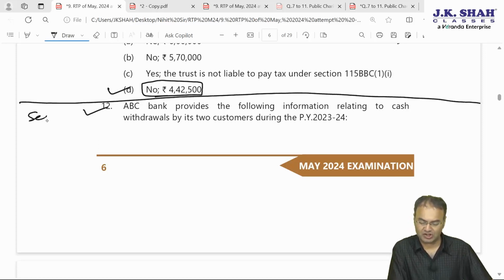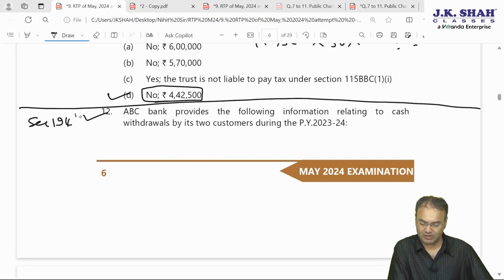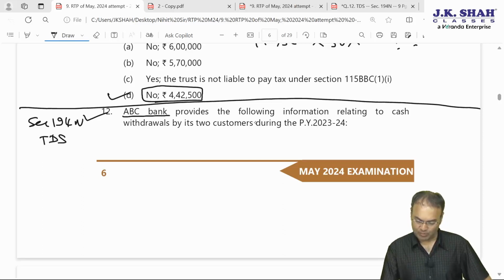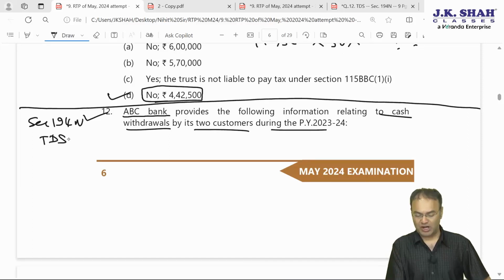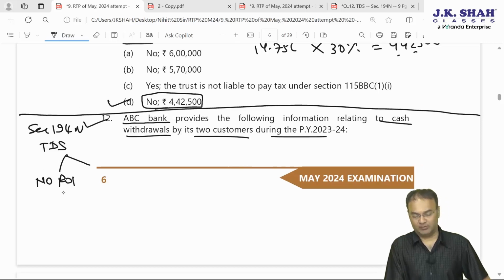The next is on section 194N TDS. It says ABC Bank provides the following information relating to cash withdrawals by two of its customers. Now for cash withdrawal 194N TDS is applicable, which is divided into two categories. Some amendments were carried out from AY 24-25 for cooperative society. So those who have not filed IT return for the last 3 years, no ROI filed, then for them the TDS limit is no TDS.